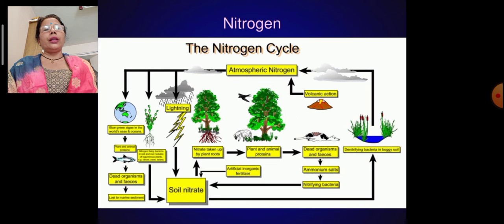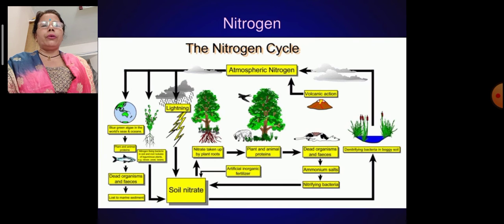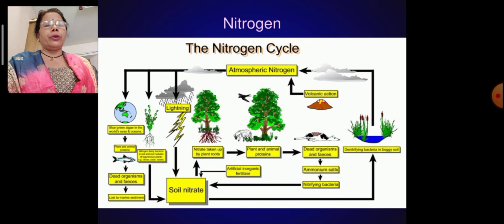Due to lightning, nitrate NO3 minus comes down from the clouds, and the soil takes up the nitrate in the pond, and then it is absorbed by the plant again. The dead organisms and feces form ammonium salt, and nitrifying bacteria turn it into soil nitrate. Once again it goes to the environment.